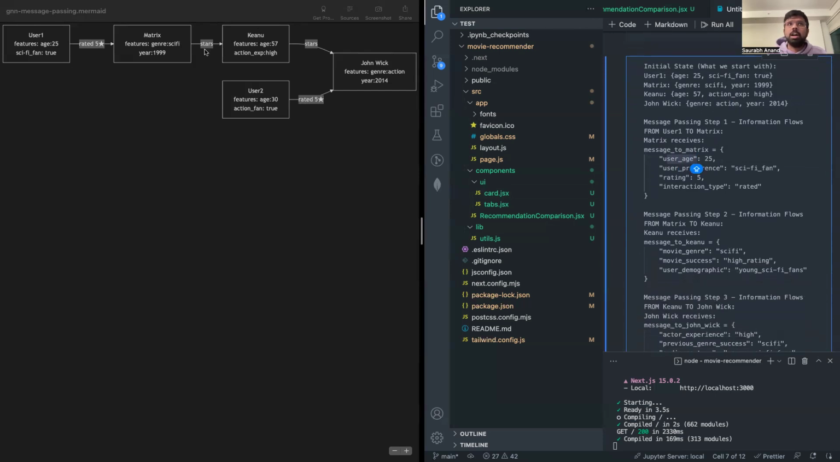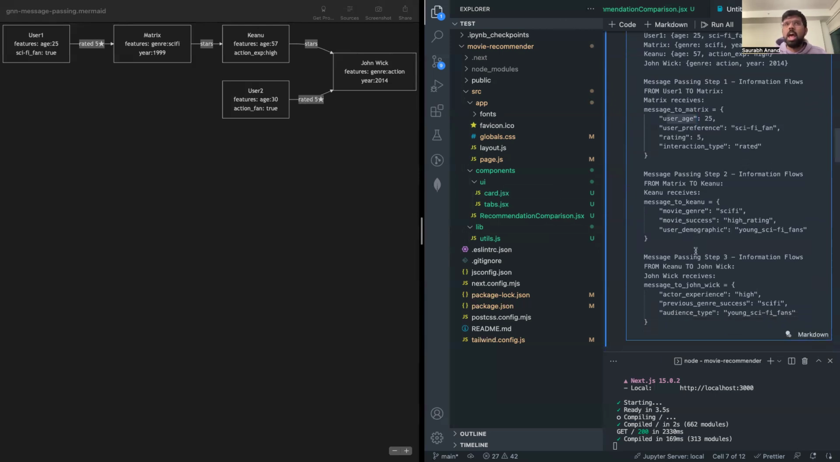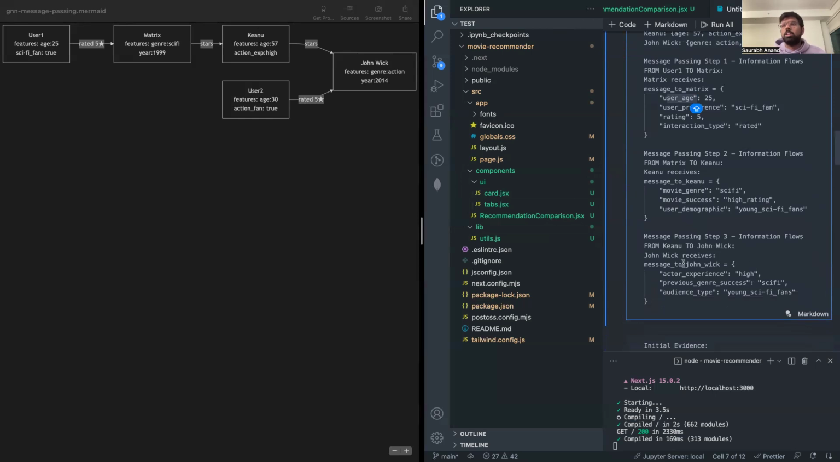Similarly, the information from the Matrix node goes to the Keanu node, where the message that Keanu receives is that the movie genre of Matrix is sci-fi, the movie success is high ratings, five stars, and the user demographic is young sci-fi fan, because this person is 25 and he's into sci-fi, right? Now the same thing flows into the John Wick node, where it understands that the actor experience is high because Keanu Reeves' age is 57, and the movie it was related to before was Matrix, which was a sci-fi movie, and the audience type was young because he's 25 years old, right?